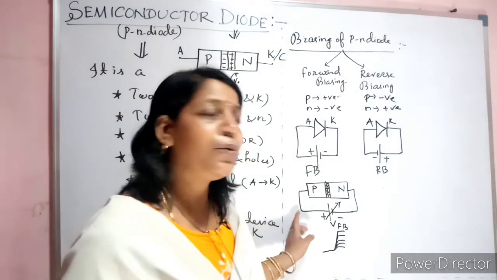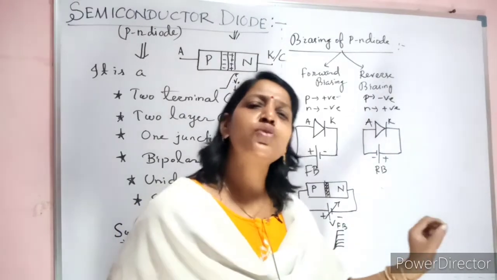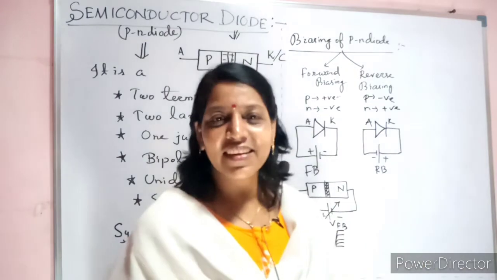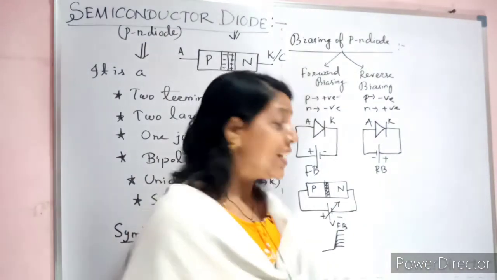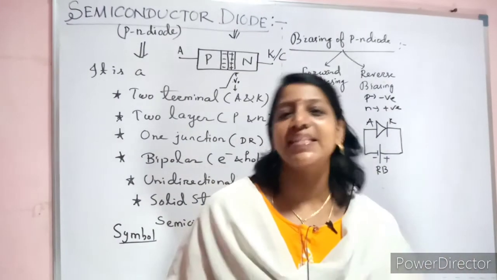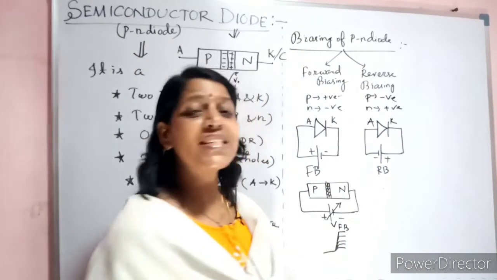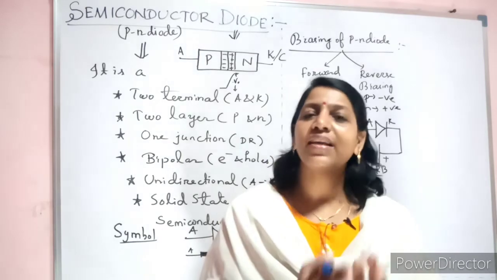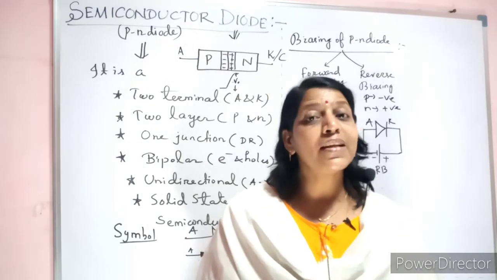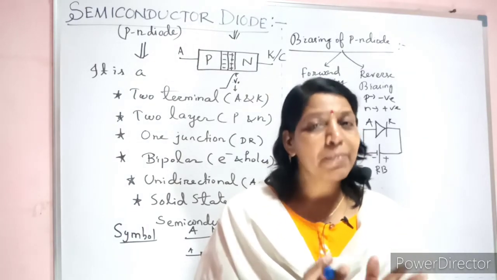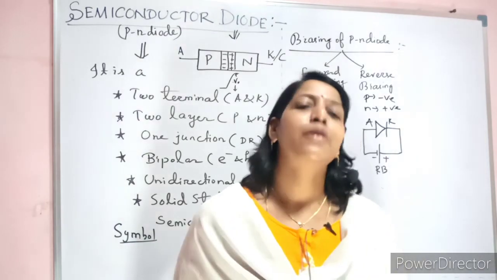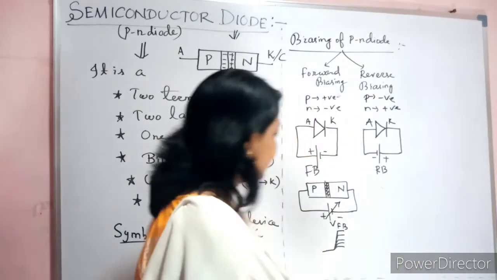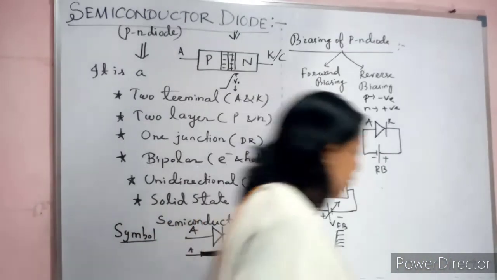And for silicon, when you exactly reach 0.6 to 0.7, then suddenly you find a sharp rise in the current. It means this depletion barrier breaks. So what are you concluding from this? During the forward bias of the diode, the depletion width reduces. And when the depletion region breaks, the current starts to flow, due to which you find a sharp rise in the current. I'll show in terms of a graph how it will be.